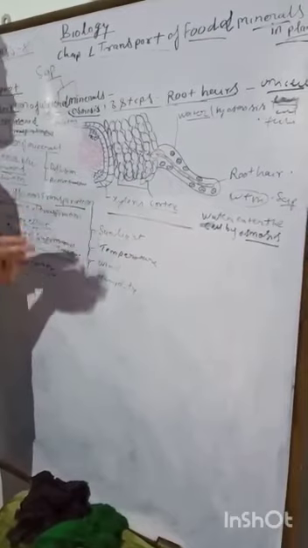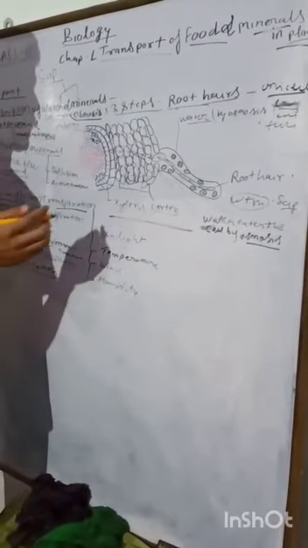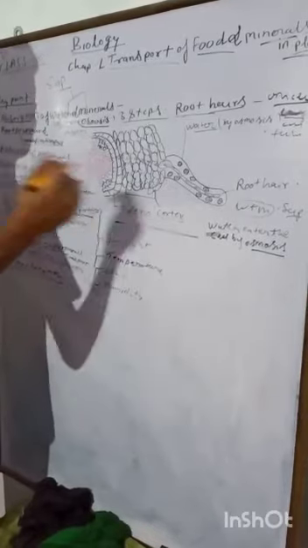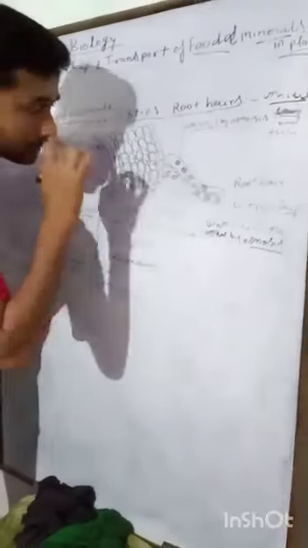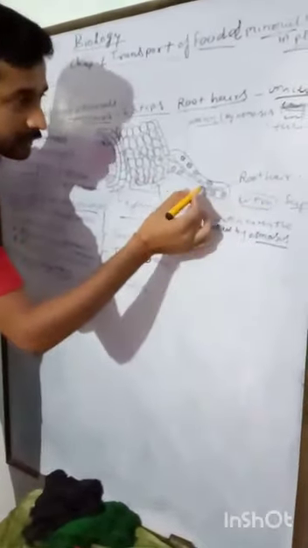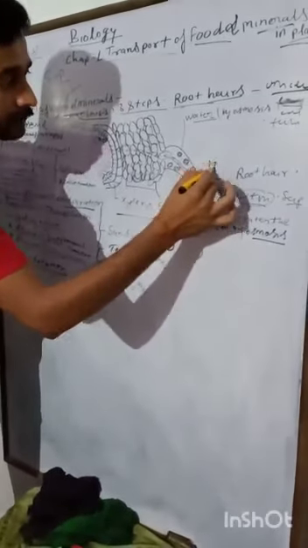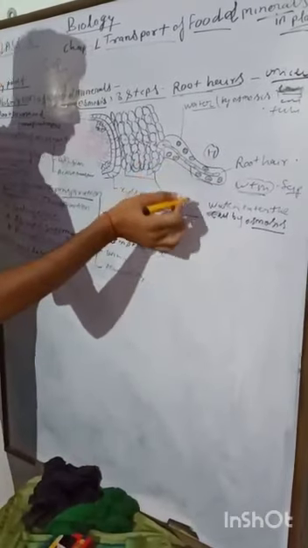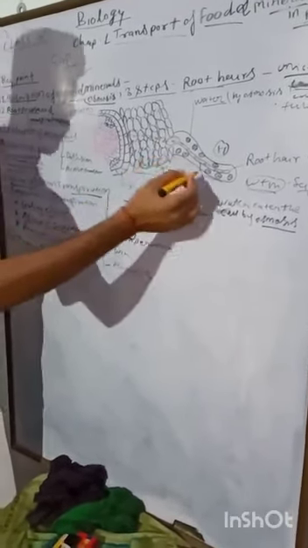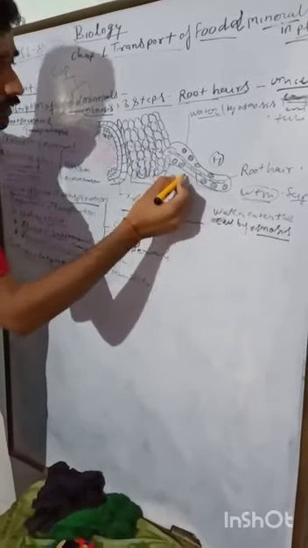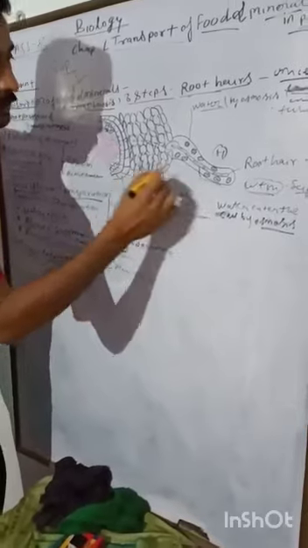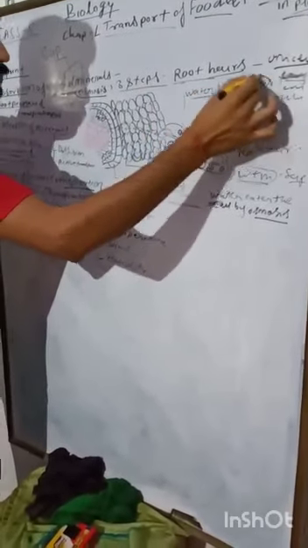Osmosis means the process in which minerals or ions are transported from the region of higher concentration. The concentration of water and minerals around the root hair cells is high, so they enter the root hair cells and then reach the adjacent cells or cortex cells by the osmosis process.